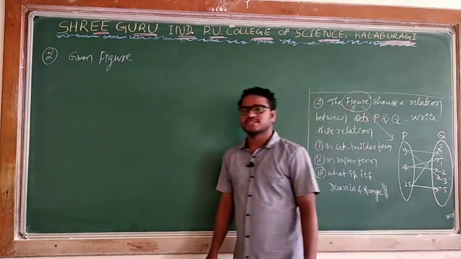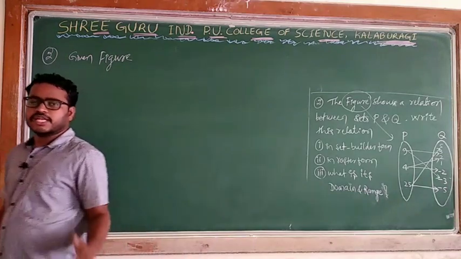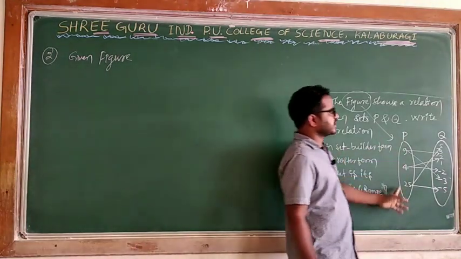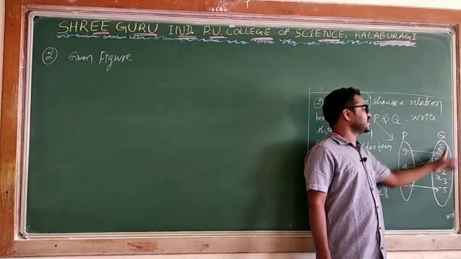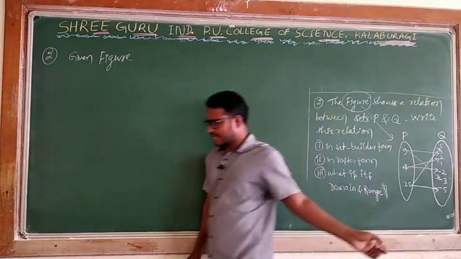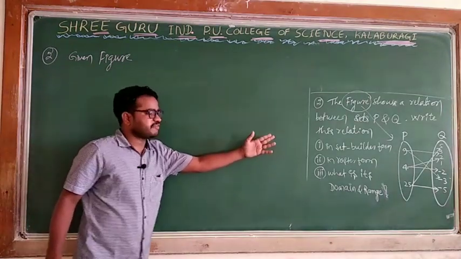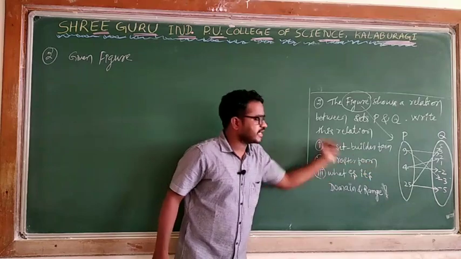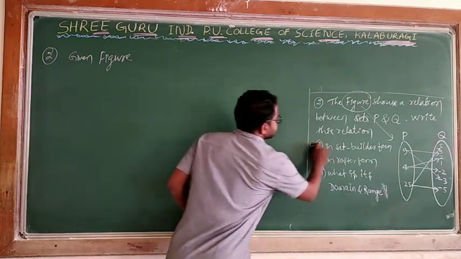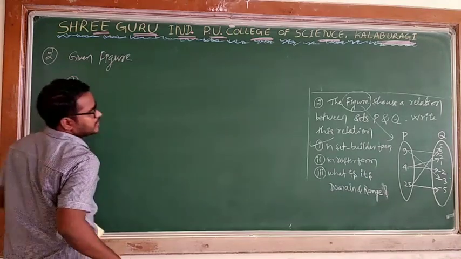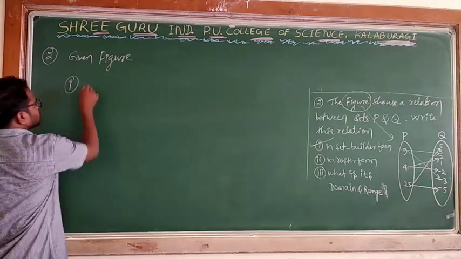So what is the relation? It's very simple. The relation between P and Q is that the elements in the first set are the squares of the elements of the second set. Can I express it in set builder form on the basis of this relation? What is the set builder form? I will write here, set builder form, a subset of P cross Q.